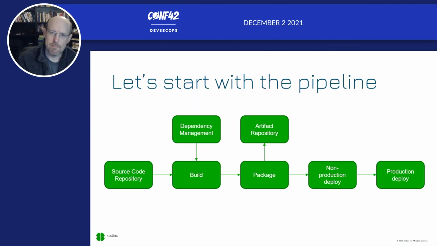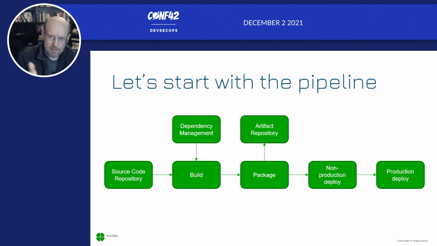So let's start with the pipeline, because if we want to take a look at DevOps, this is a good place to start. And this is a generalized pipeline that comes from some IT Revolution white paper that I highly recommend reading, and there's a link to it later on in the talk.